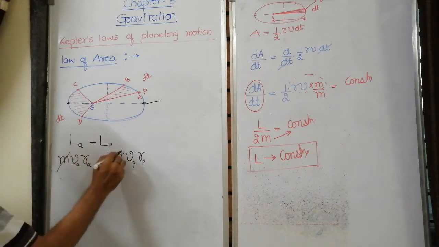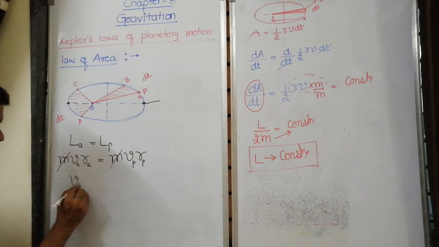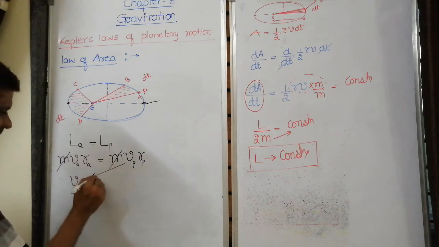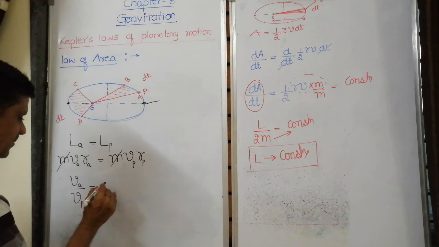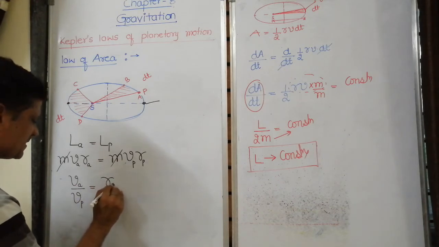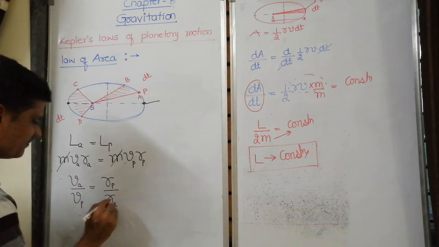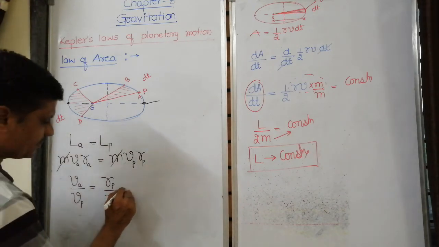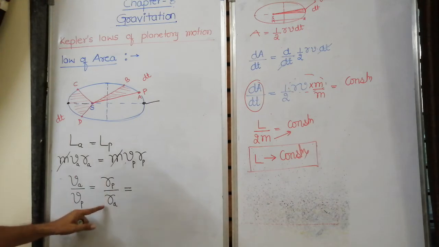Here m and m cancel. Then the velocity of the planet at apogee divided by the velocity of the planet at perigee, bringing Vp to this side, is equal to the radius of perigee divided by the radius of apogee. Hope you remember I told you Rp by Ra.